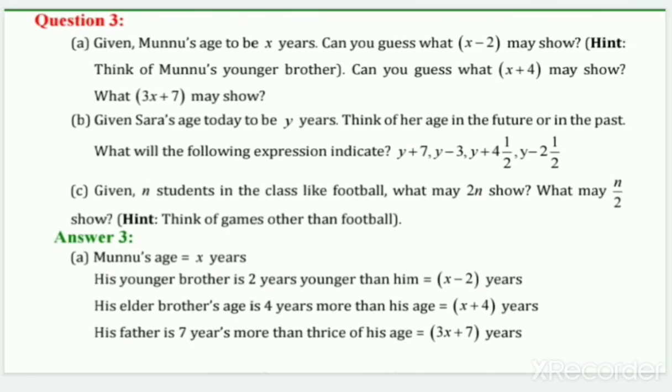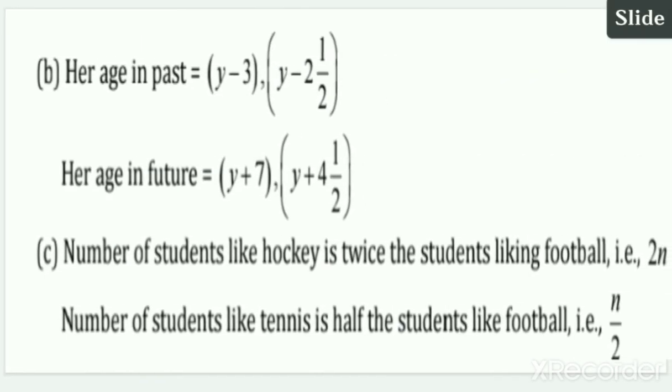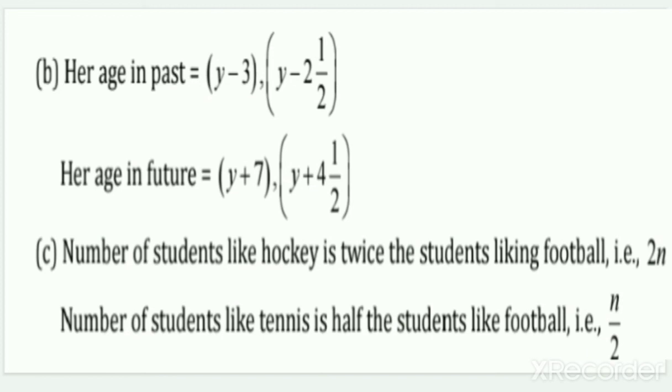We have the C part. Given n students in the class like football, what may 2n show? What may n by 2 show? Think of games other than football also. The number of students who like hockey is twice the students liking football. The students who like football are n, and the number of students who like hockey is twice that, so it will be 2n. The number of students who like tennis is half the number of students who like football. So the students who like tennis are half, 1 by 2, of those who like football, right?